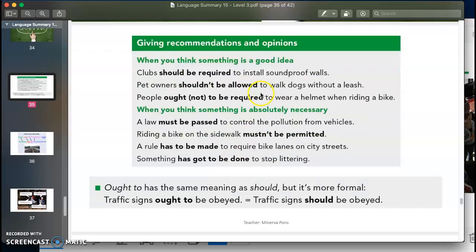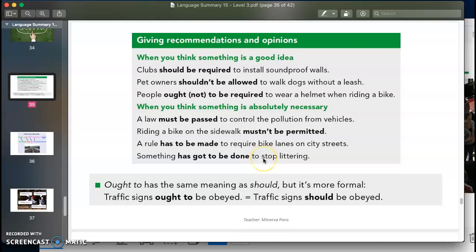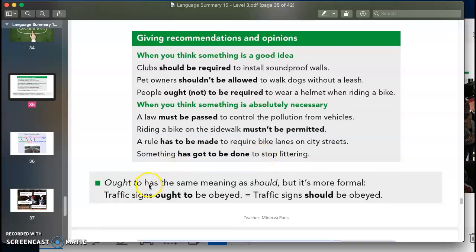This is the difference between these two, but in grammar, in structure, they are basically the same. So ought to has the same meaning as should, but is more formal. Traffic signs ought to be obeyed equals traffic signs should be obeyed. So basically should and ought to, and shouldn't and ought not to, have the same meaning.